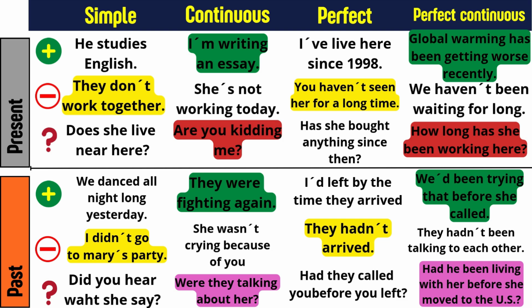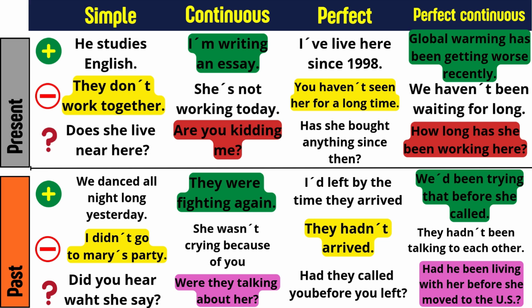And of course, this is a continuous tense, so we're going to use the verb be plus a verb in ing. And this is past continuous, right? So you need was or were. This is past of the verb be. They were fighting, I was fighting, you were fighting, my mom was fighting, etc.